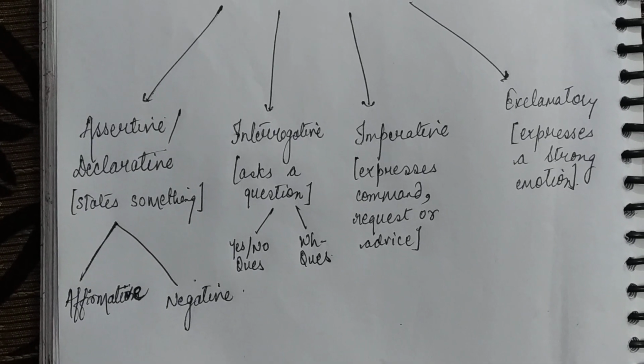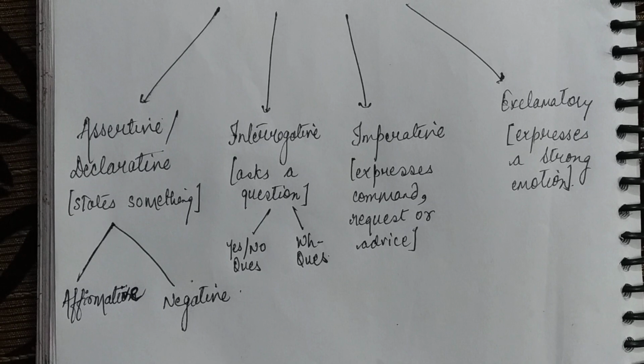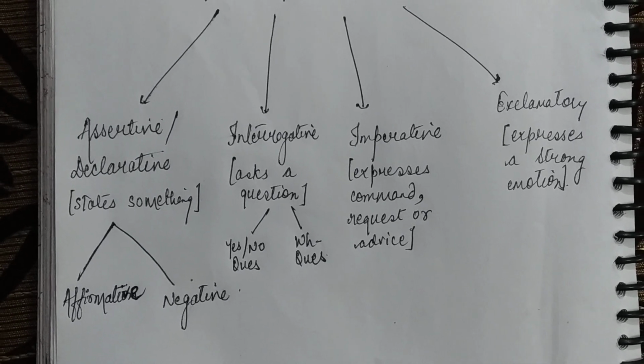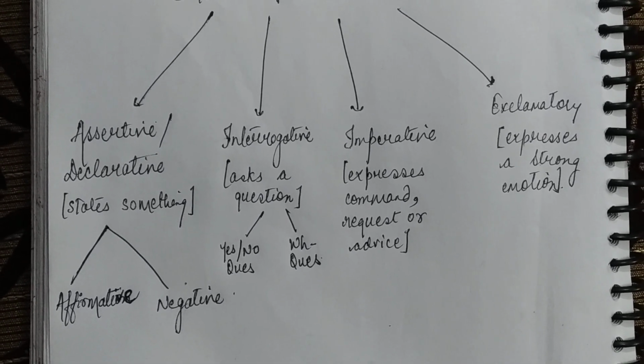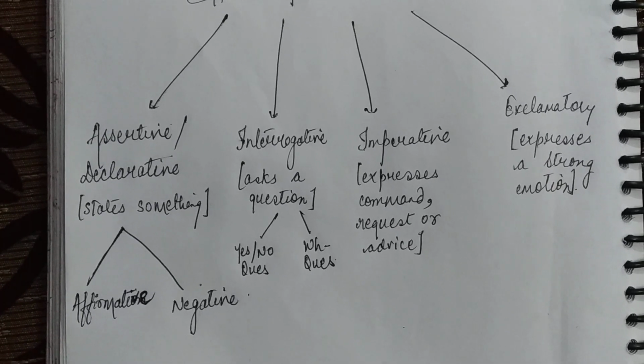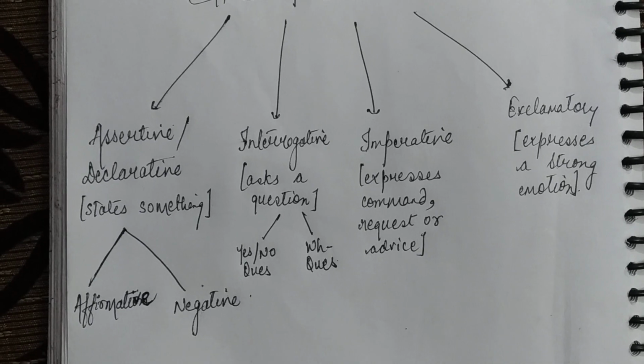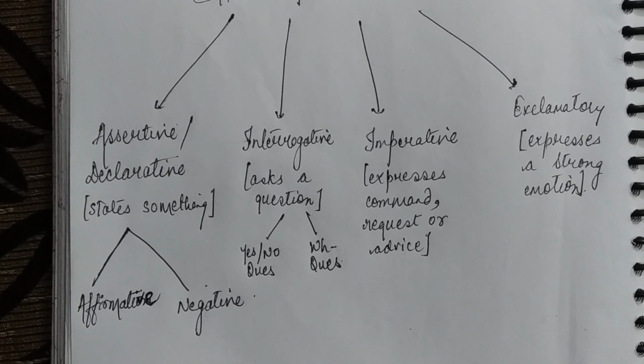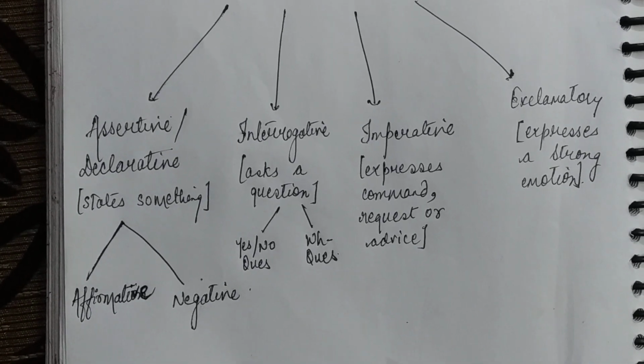Or if I'm asking you to tell me something about yourself, that means I'm making a request, that is why it is an imperative type of sentence. If I'm advising you something, that also comes under the imperative sentence.